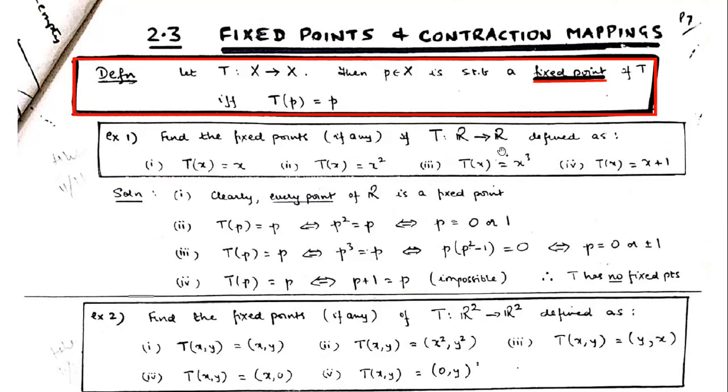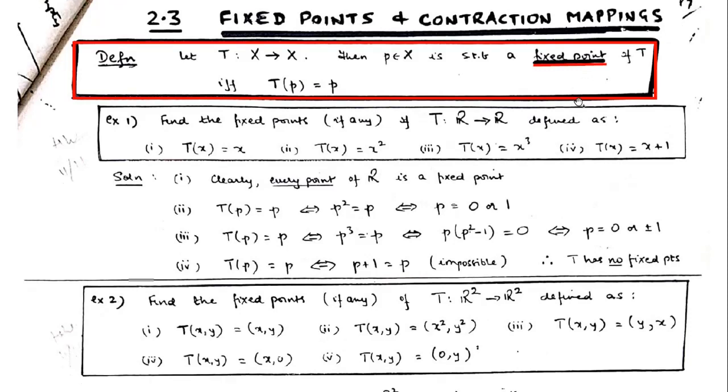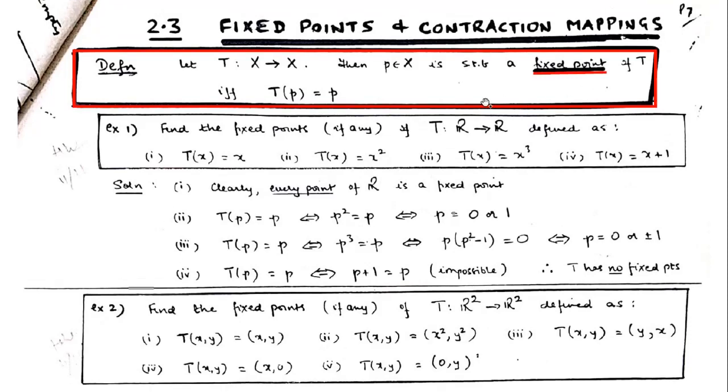Now, to understand this concept, let us observe it through examples. One very easy example is the identity mapping. Let us consider the identity mapping from set X to set X. What will it do? It will take every element of this set to itself only.